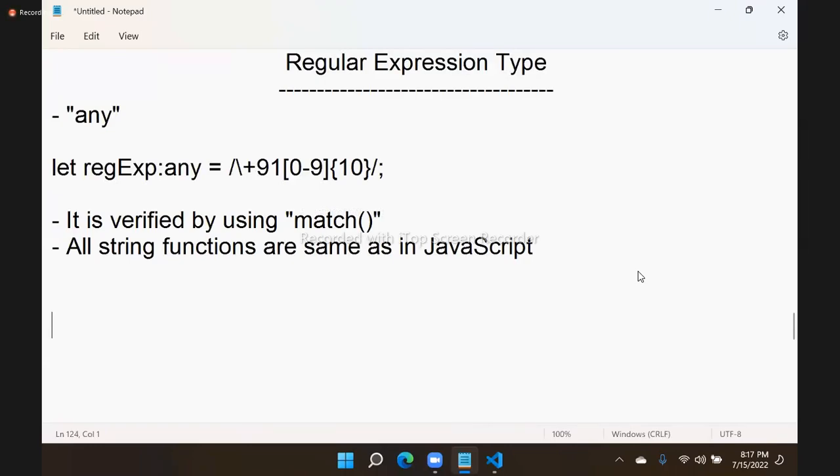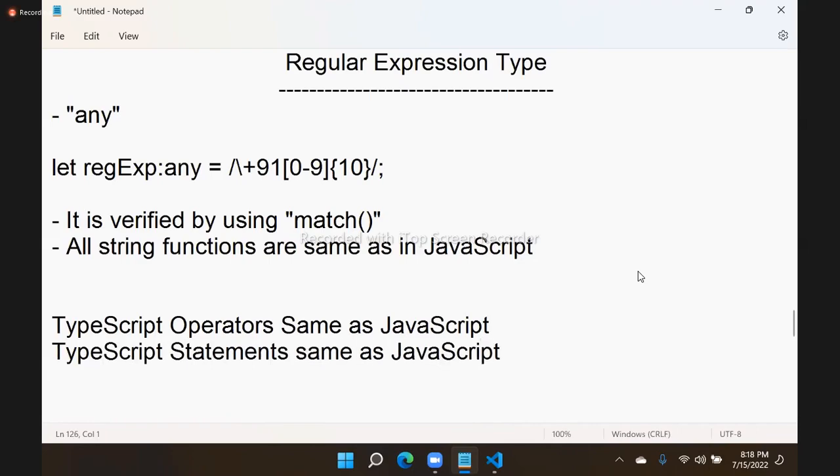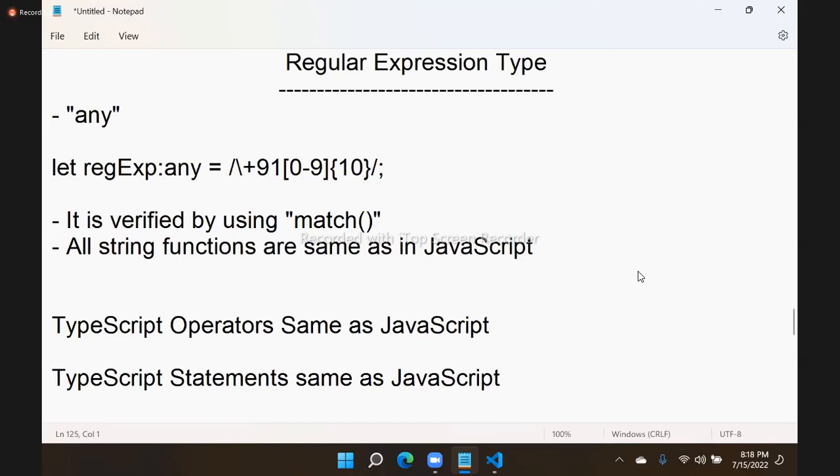Variables, data types, and TypeScript operators. So same as JavaScript, same JavaScript operators only, and the TypeScript statements same as JavaScript. So no change. So there is no change in operators and statements.